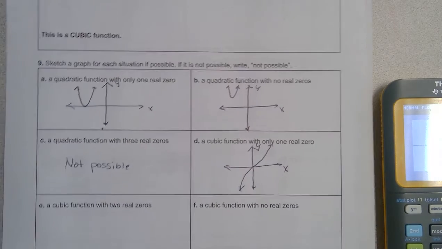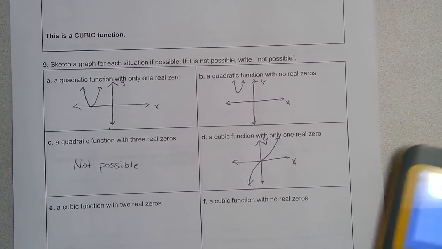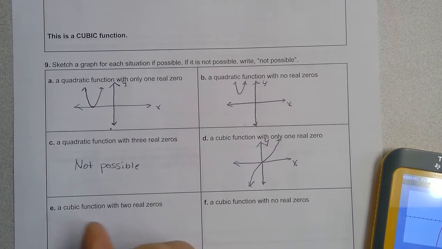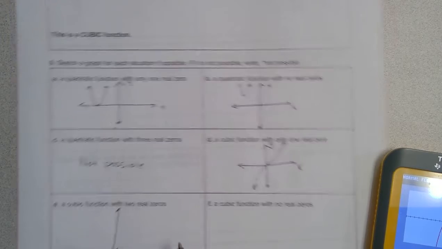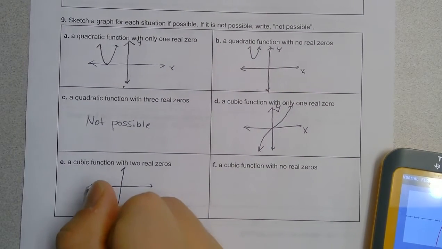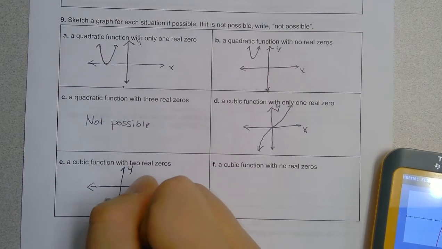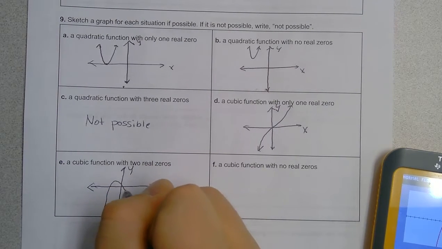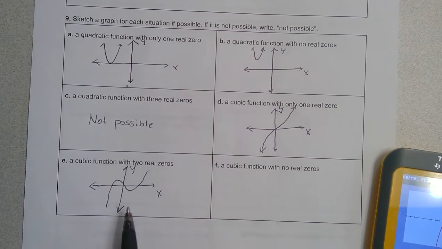And then for a cubic function to have 2 real zeros, sorry, that line's a little crooked. Oops, and that one actually has 3. My fault.